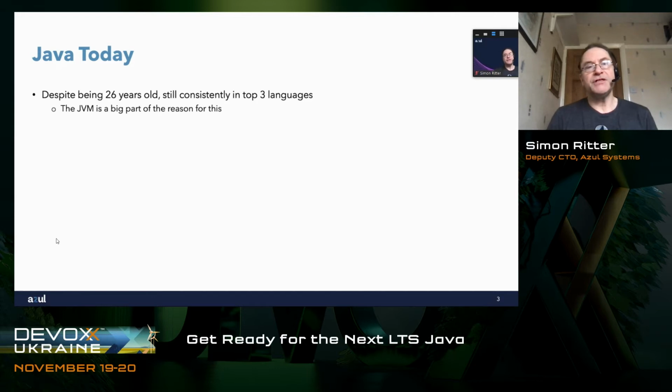And what's really impressive about Java is the fact that it has consistently been in the top 3 most popular languages. It's really maintained that level of popularity in a quite incredible way. And I think if you look at the language itself, yes, it's a very good language. It's used a lot by developers. It can.